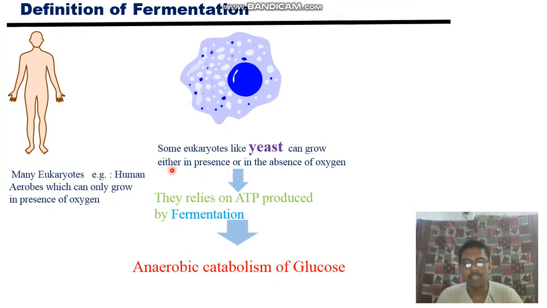Okay, so let's start. To begin with what fermentation is, I would like to start like this. The food source you are taking from outside of the body, you are taking glucose from that food source. Now you have to survive, you need energy, and that energy will be produced in your body in the form of ATP. Adenosine triphosphate is the source of energy in your body for any metabolic or other physiological process.